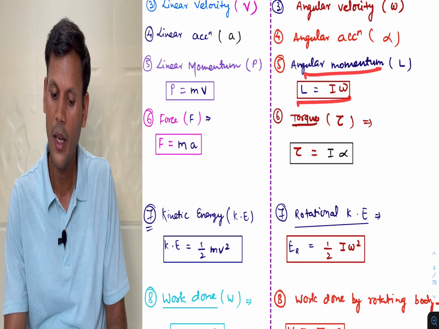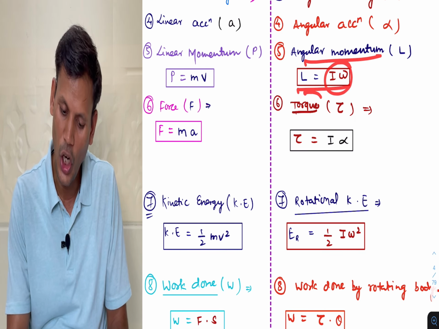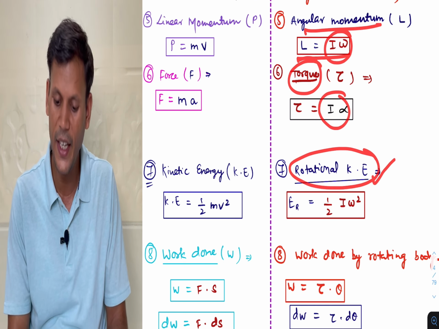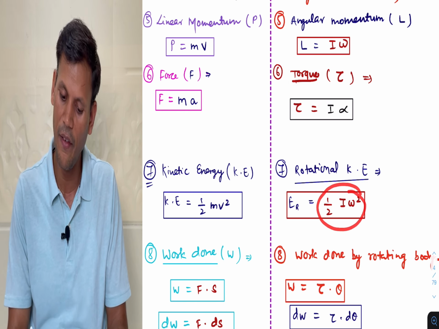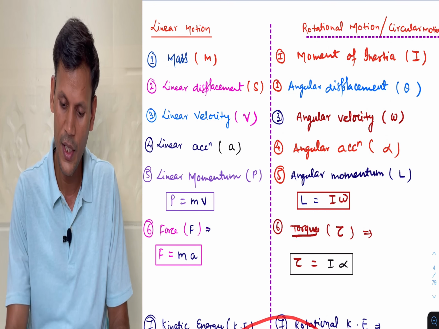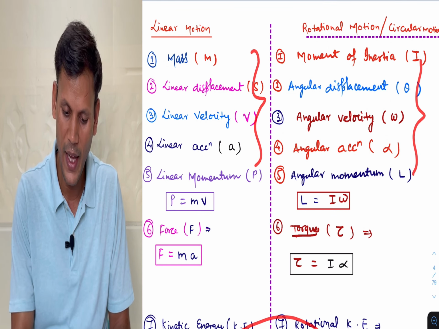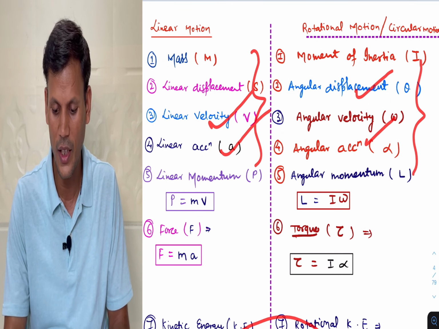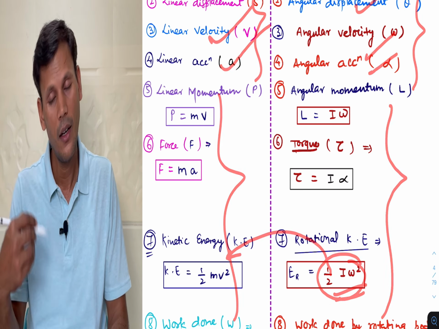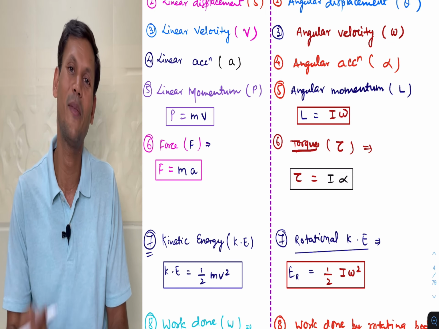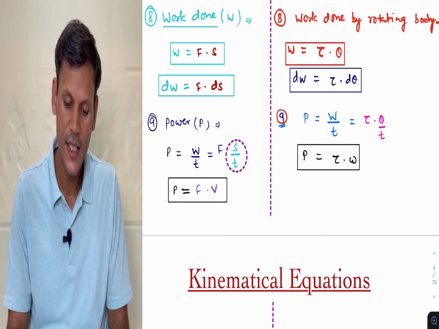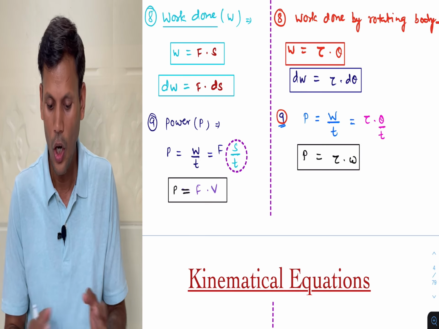Angular momentum is I into omega, torque is I into alpha, kinetic energy of a rotating body is half I omega square. Just by comparing we have to learn. So these all the terms are comparable. If we know all the linear terms, we can easily learn all the formulas of rotational motion. Okay, so this was about all formulas.